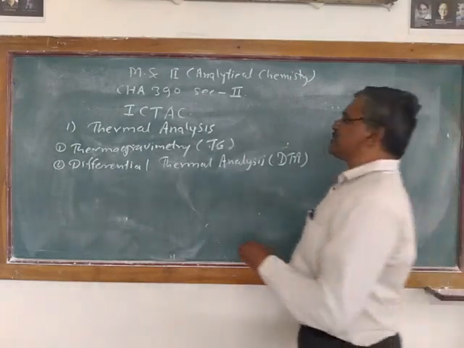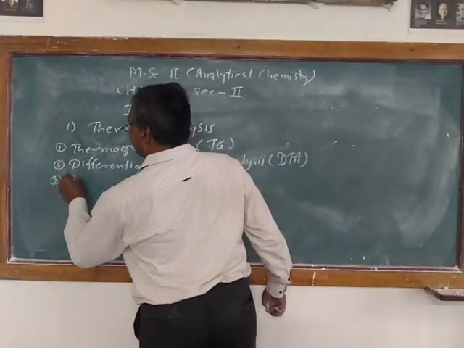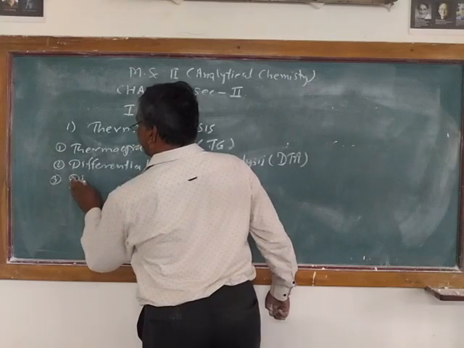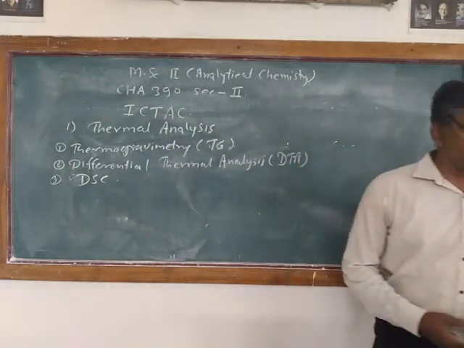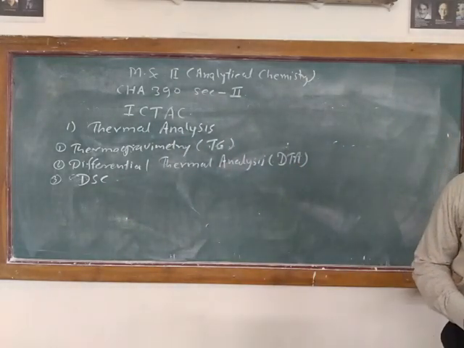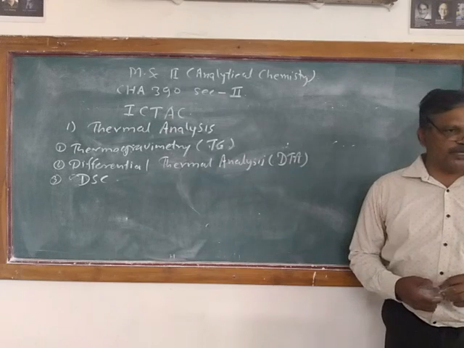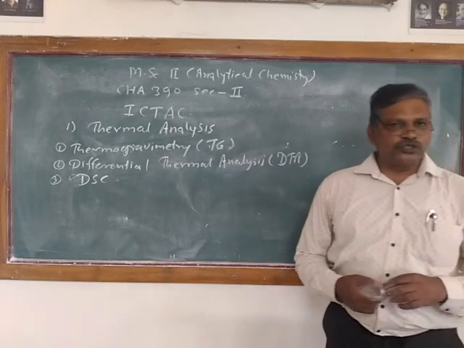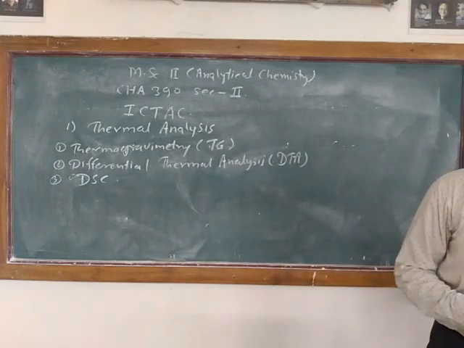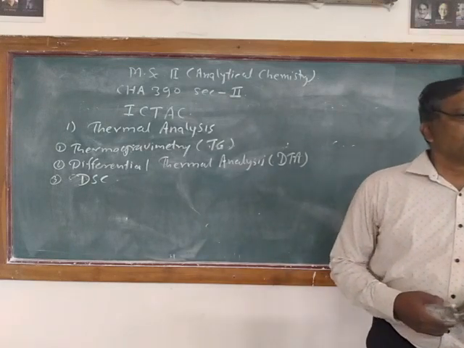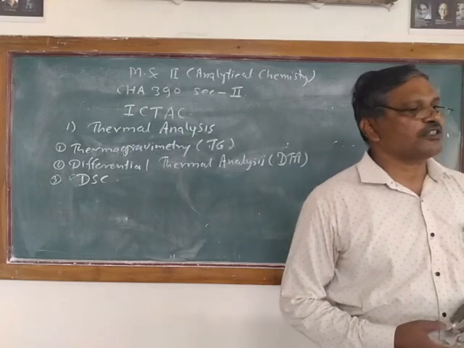Then we have differential scanning calorimetry. It is also denoted by the symbol DSC, in which the power difference between the sample and reference is measured, so that it is used to calculate heat capacity, phase change reactions and calorimetric reactions.